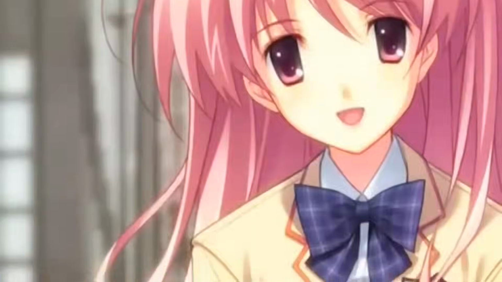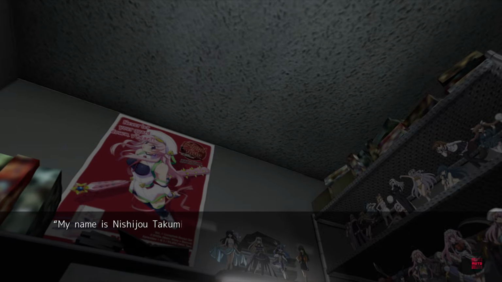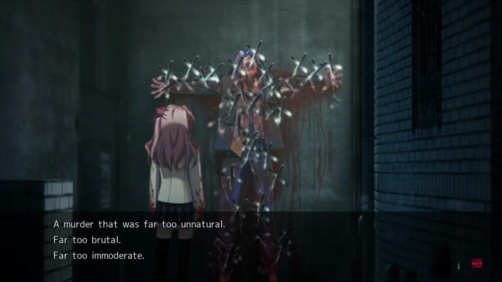In terms of sci-fi mechanics, as you may have noticed from its subtitle, the central sci-fi concept for Chaos Head is delusions, and the story of Chaos Head Noah follows our shut-in delusional high school protagonist, Nishijo Takumi, as he gets caught up in a series of murders taking place in Shibuya, where he happens to live. And gosh, is this an absolute ride of a story.